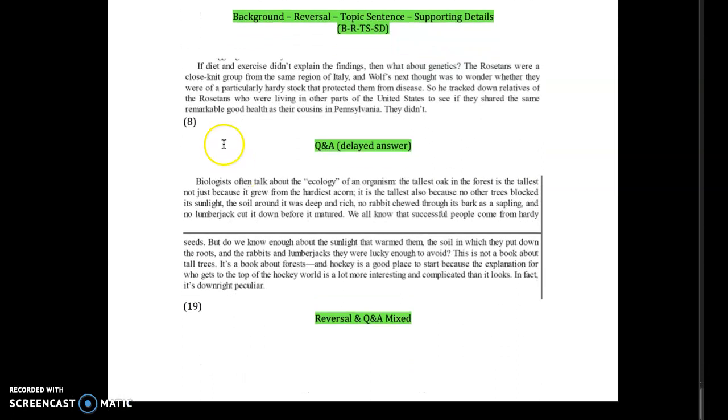And here's another Q&A that he has, right, where the answer comes much later. If diet and exercise didn't explain the findings, then what about genetics? The Rosettans were a close-knit group from the same region of Italy, and Wolff's next thought was to wonder whether they were of a particularly hardy stock that protected them from disease. So he tracked down relatives of the Rosettans who were living in other parts of the United States to see if they shared the same remarkable good health as their cousins in Pennsylvania. They didn't. So in other words, did genetics explain it? It did not, right? The answer comes at the very end.